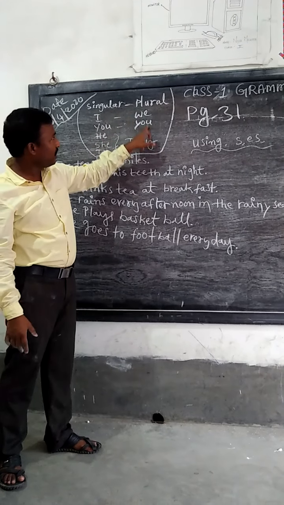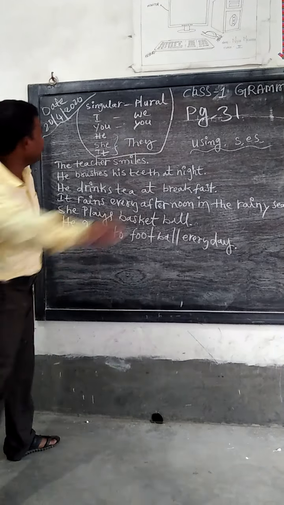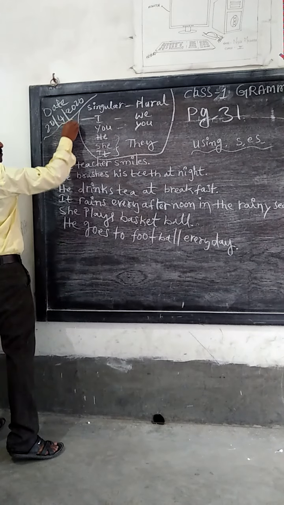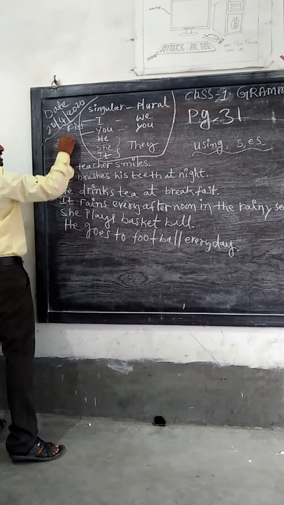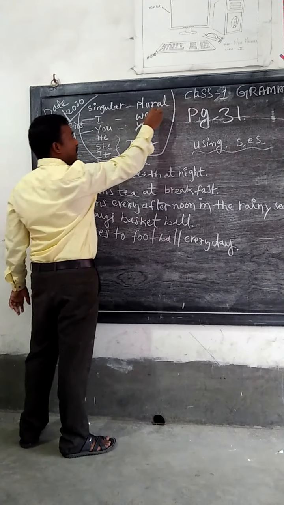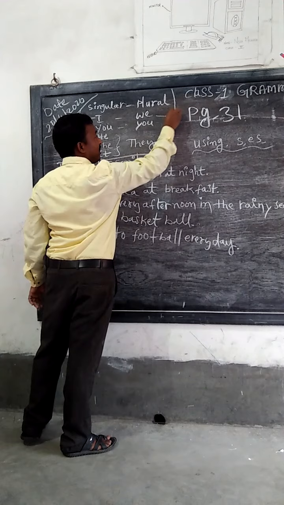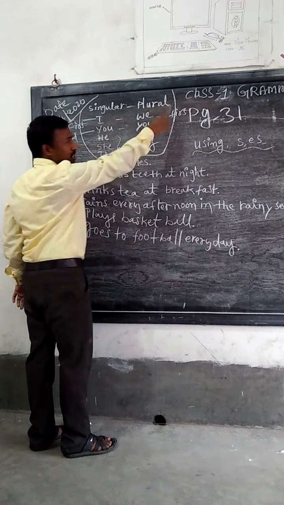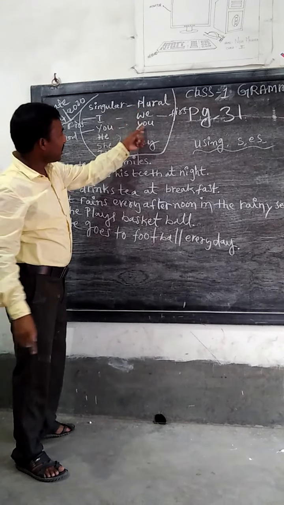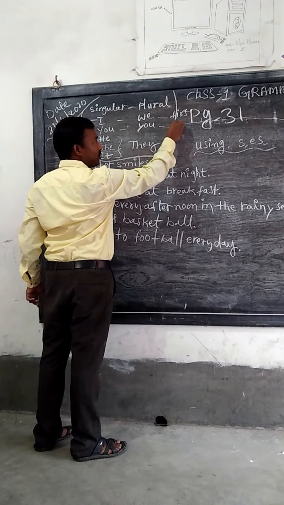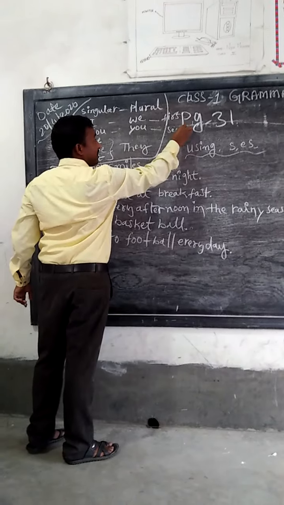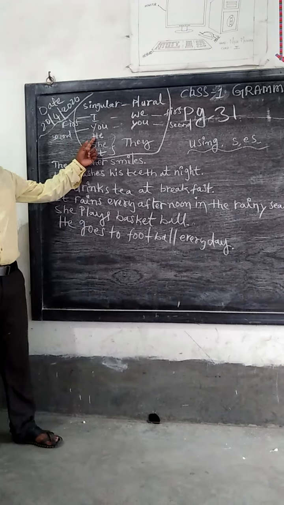So this is first person, this is second person, and here also first person plural, and here also second person plural, you. Same second person.